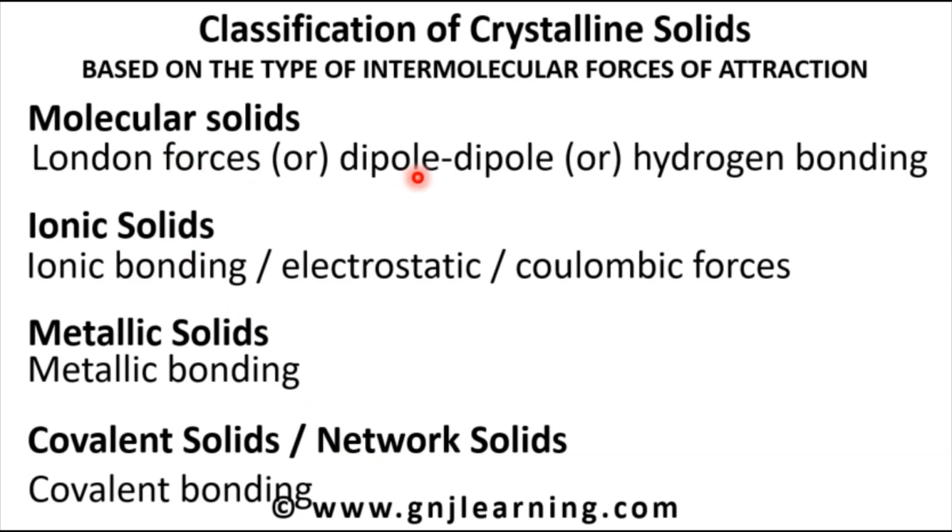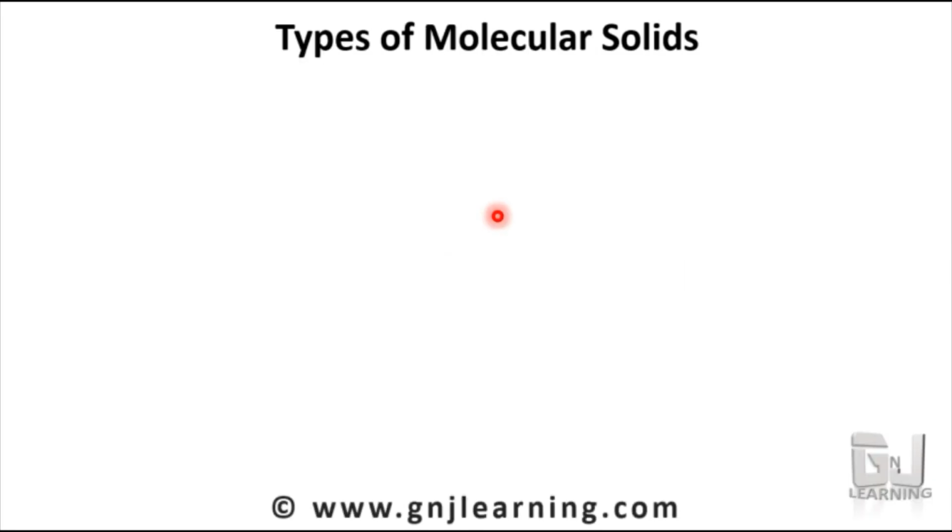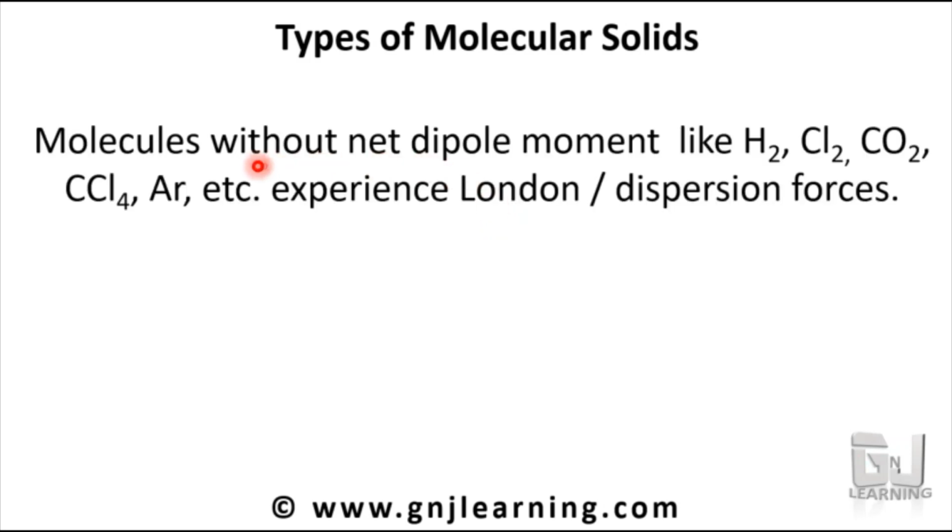We have three different types of intermolecular force of attraction in molecular solids. Accordingly, we can classify molecular solids again into three. Types of molecular solids: if the molecules do not have a net dipole moment, what does this mean?